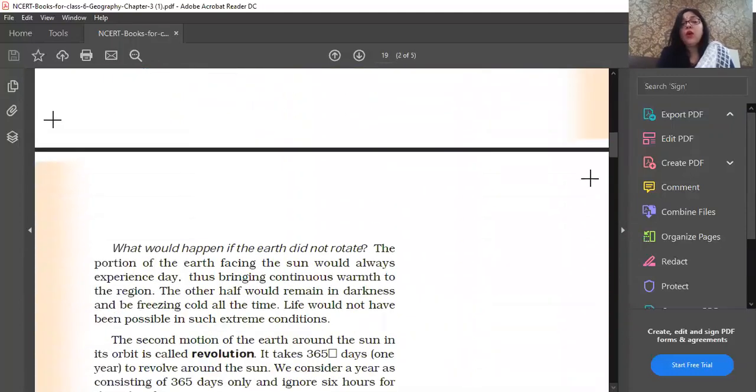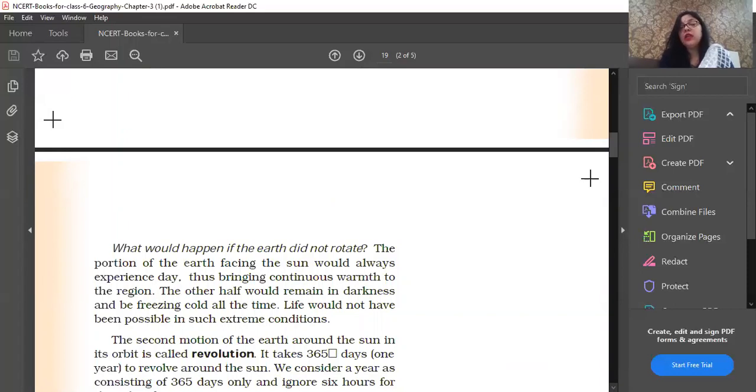Now, what would happen if the earth did not rotate? Can you imagine if the earth stopped rotating? What do you think will happen? Let me explain. The portion of the earth facing the sun would face the sun only, and the portion where the sun rays are not falling would face night only.